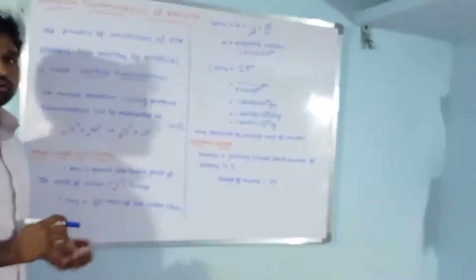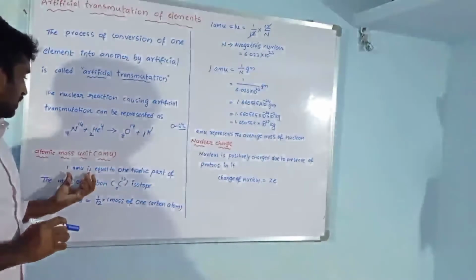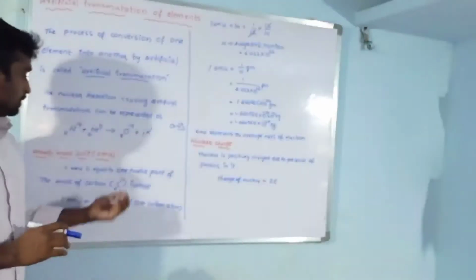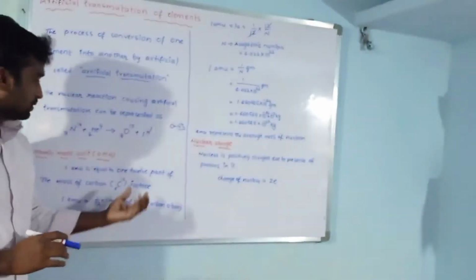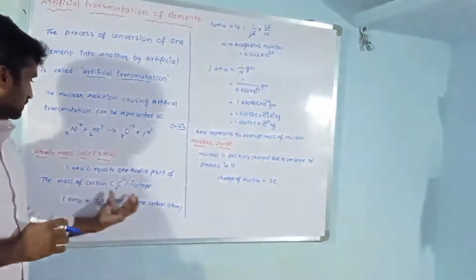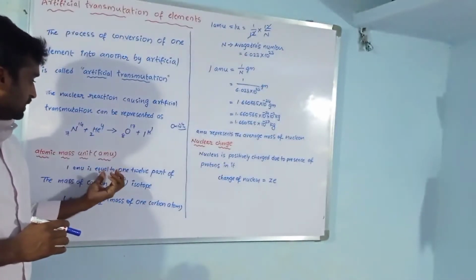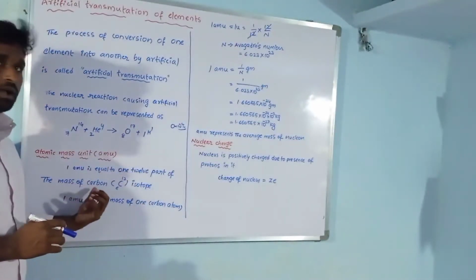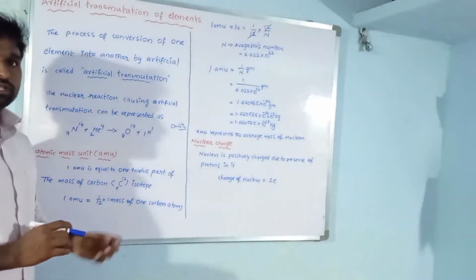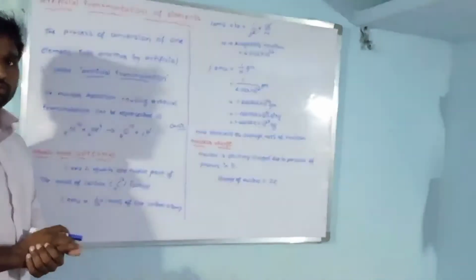So what is this atomic mass unit? One atomic mass unit is equal to 1/12 part of the mass of a carbon isotope. This is taken as 1 AMU.